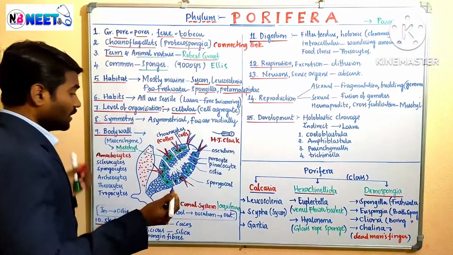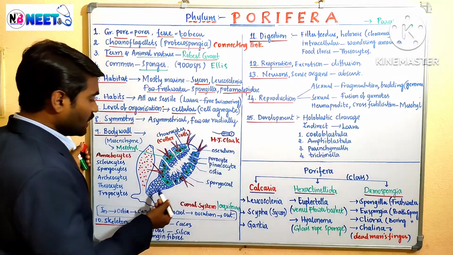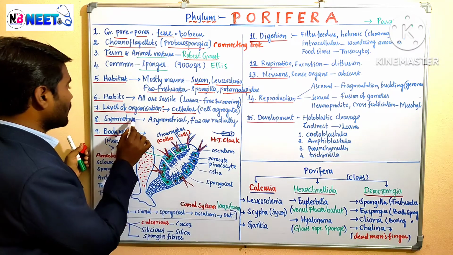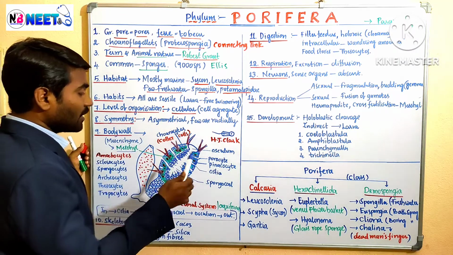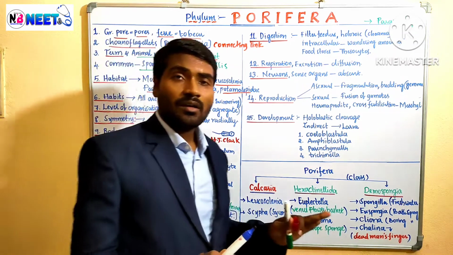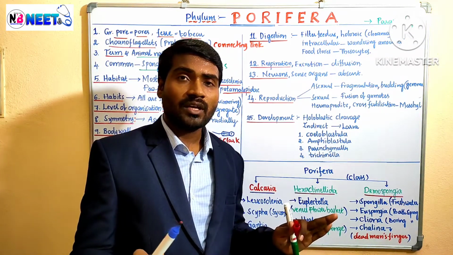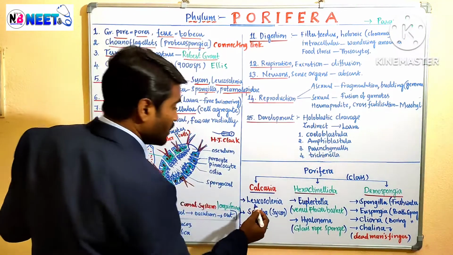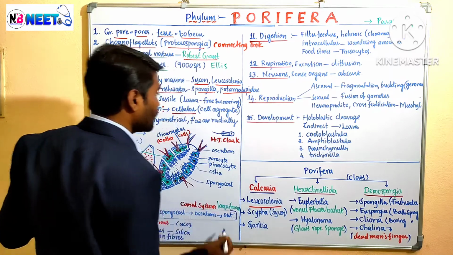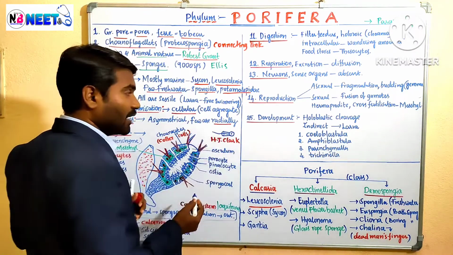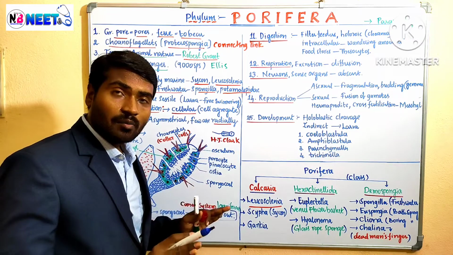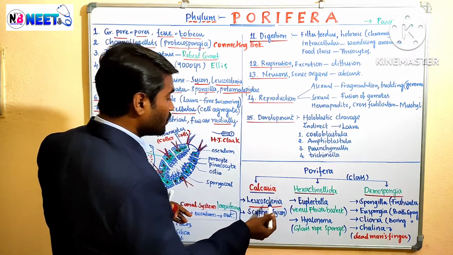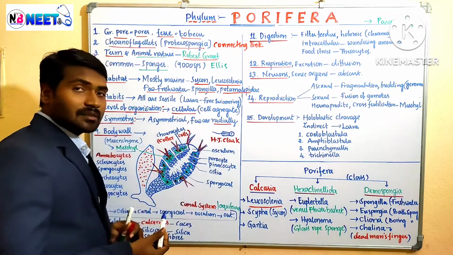Okay, right. If we see this one organism, porifera, they are sponges. Before going to learn, we will complete this one. Symmetry. They are asymmetrical. Symmetry is not possible in almost all the poriferans. But Leucosolenia shows radial symmetry. In all other poriferans, symmetry is not possible, but in this type of organism called Leucosolenia, we can see radial symmetry.